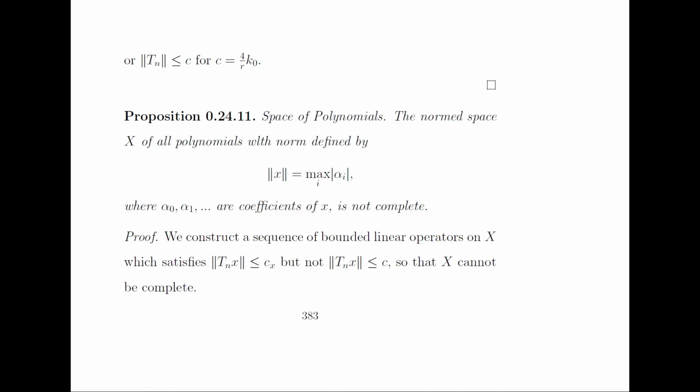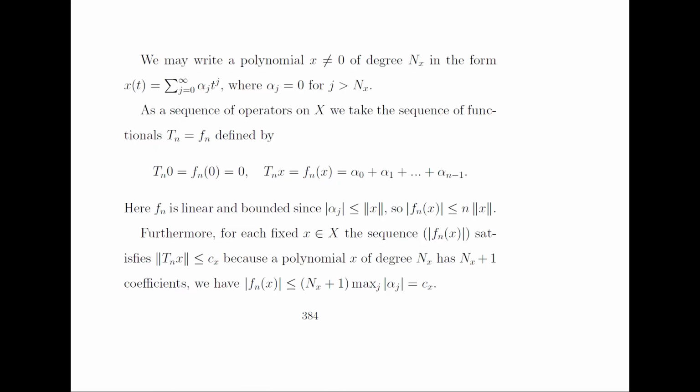Now considering the application part of this theorem, we consider the space of polynomials. So in the normed space X of all the polynomials with the norm defined by the norm of A x equal to maximum of alpha i over i, where alpha naught, alpha 1 are the coefficients of A x, is not complete. So we construct a sequence of bounded linear operators on A x which satisfies the norm of A T_n x less than C_x but not norm of A T_n x less than or equal to C. So that we can prove that the X is not complete.